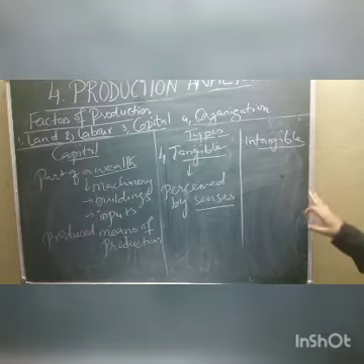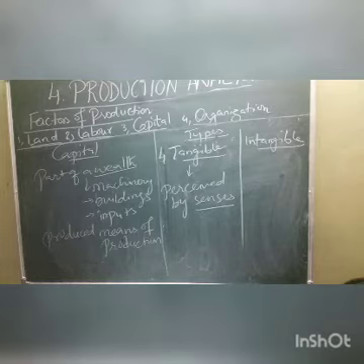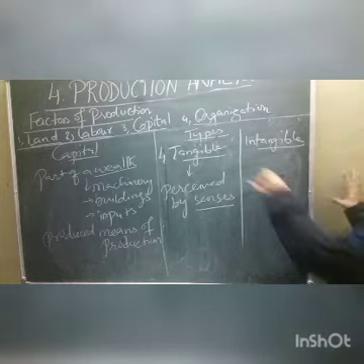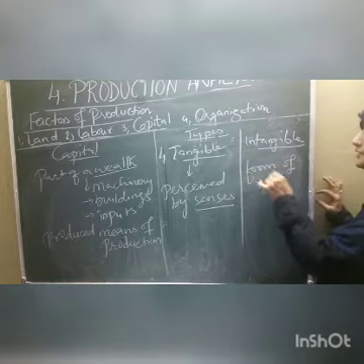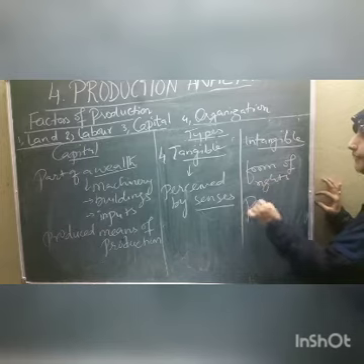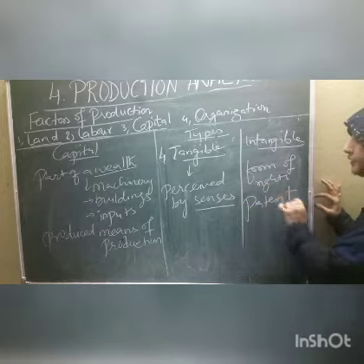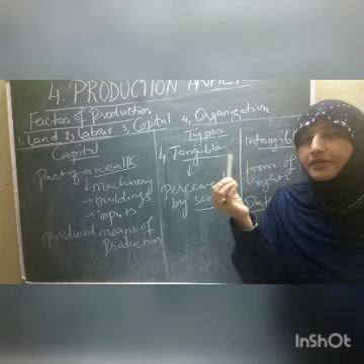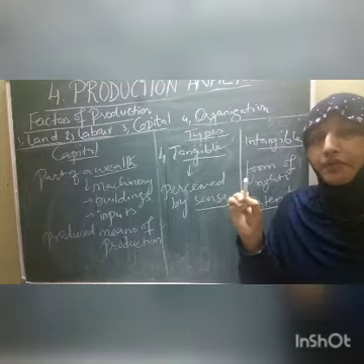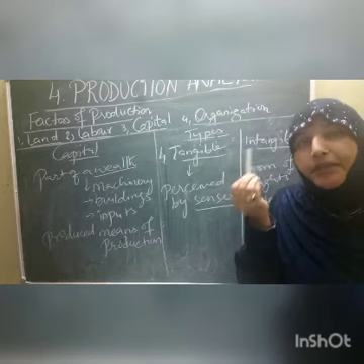Whereas, what is intangible capital, children? It is in the form of the various benefits and rights, like patent. Patent means what, children? For example, if I produce this chalk piece, I am the first person who produced this chalk piece, so I get the patent right.